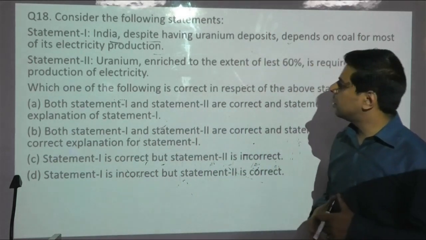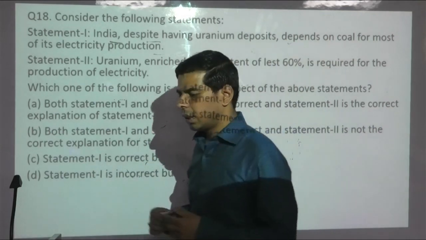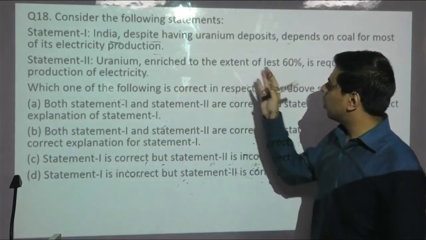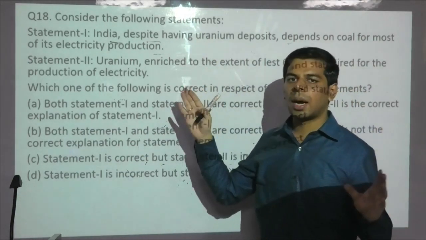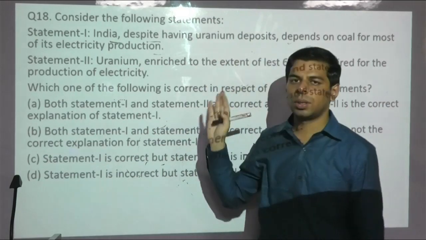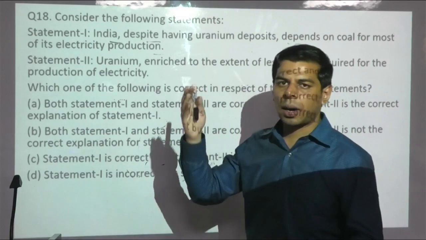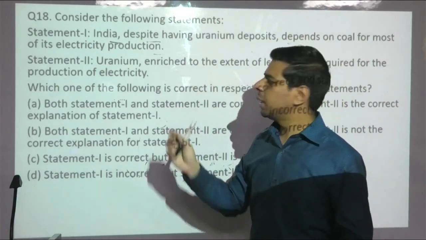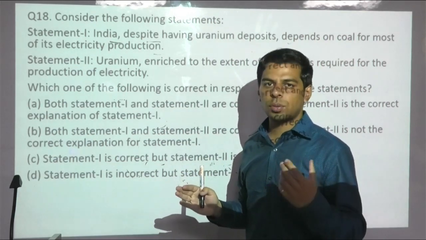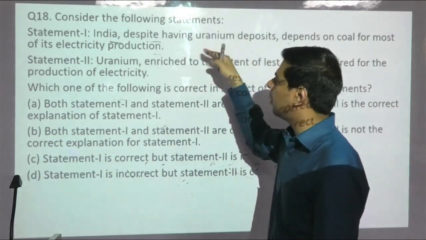Coming to the next one, the 18th question. It deals with nuclear energy, and this theme we had discussed. The first statement says that India, despite having uranium deposits. They have not highlighted that India has the largest reserve or is the major place, they are just mentioning uranium deposits, which is clear because multiple states, right from Rajasthan, Andhra Pradesh, Orissa, parts of Jharkhand and the Northeast, have uranium reserves, even though India has rich reserves of thorium in monazite sand. So some students might get confused that it should have been thorium, why they have mentioned uranium.